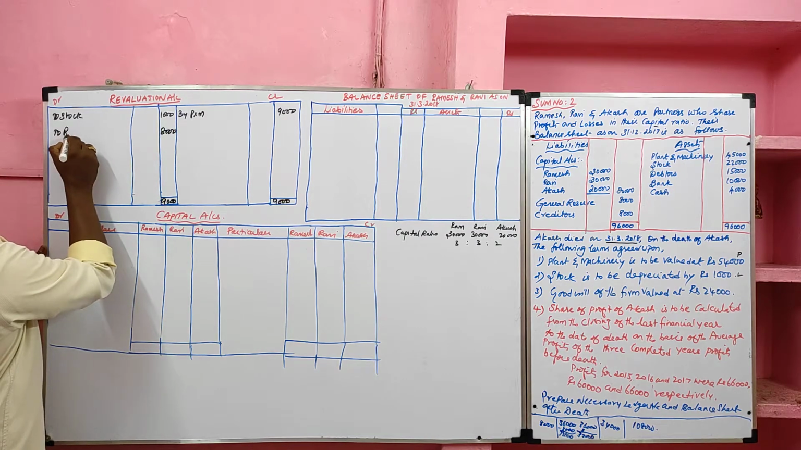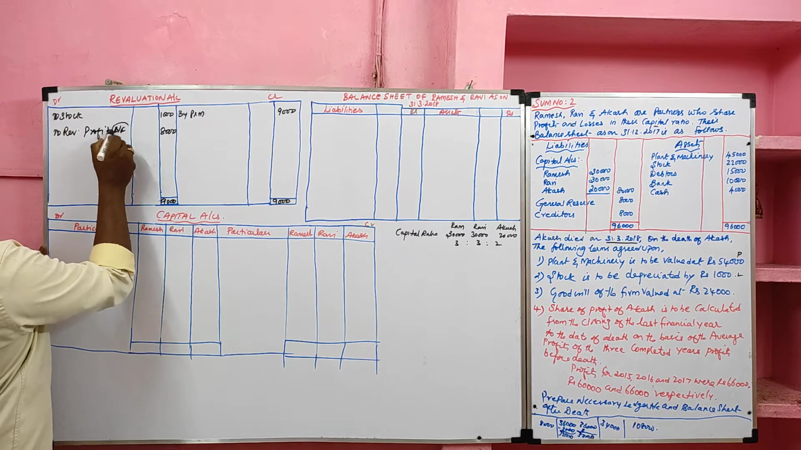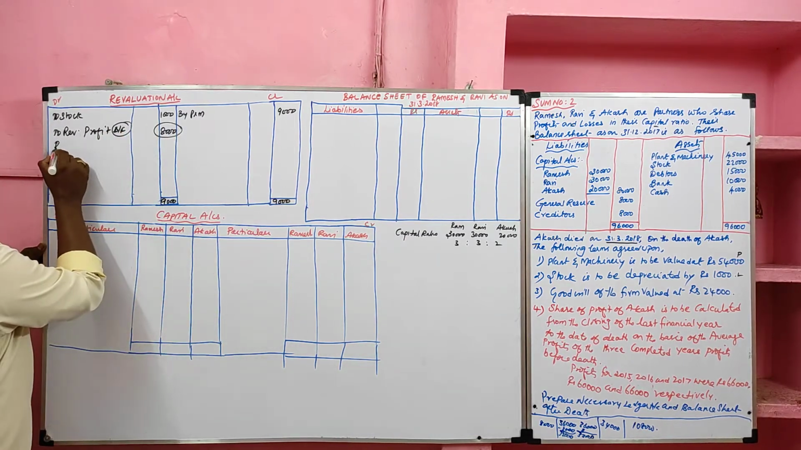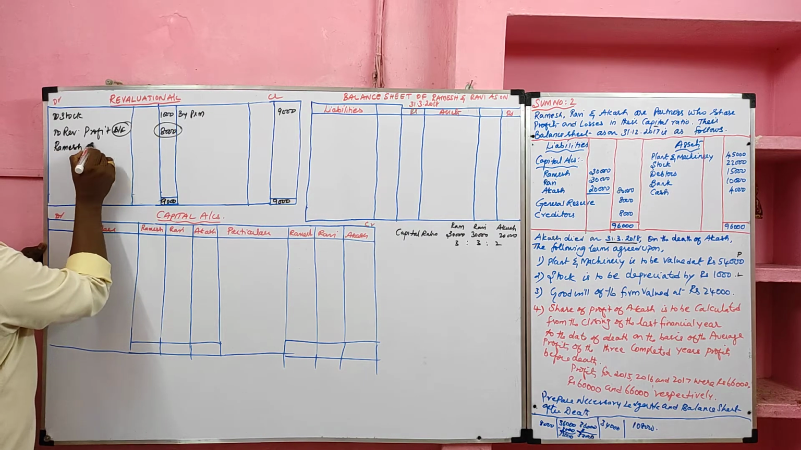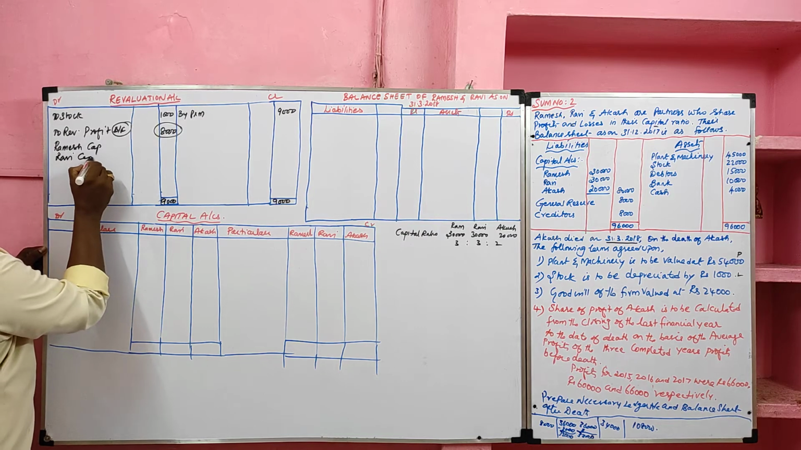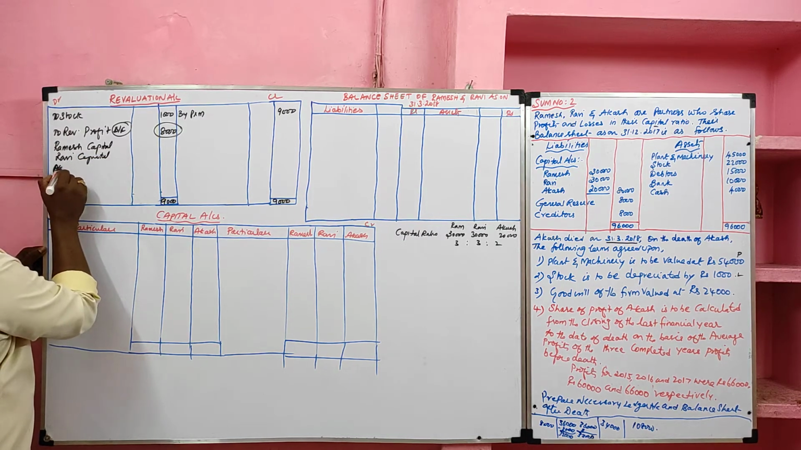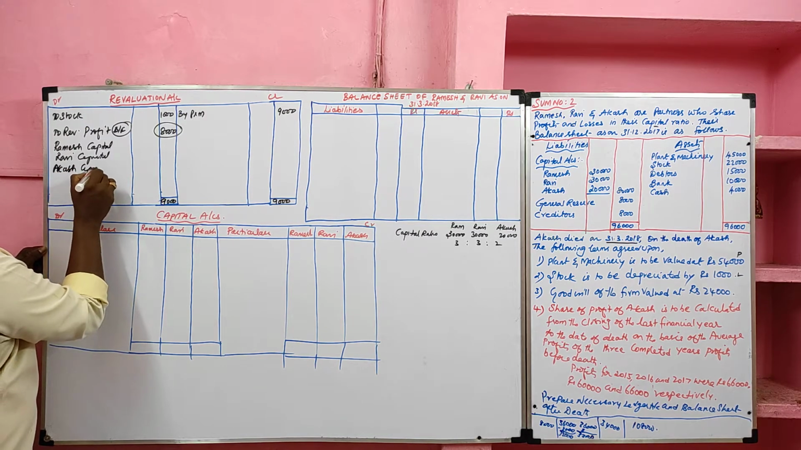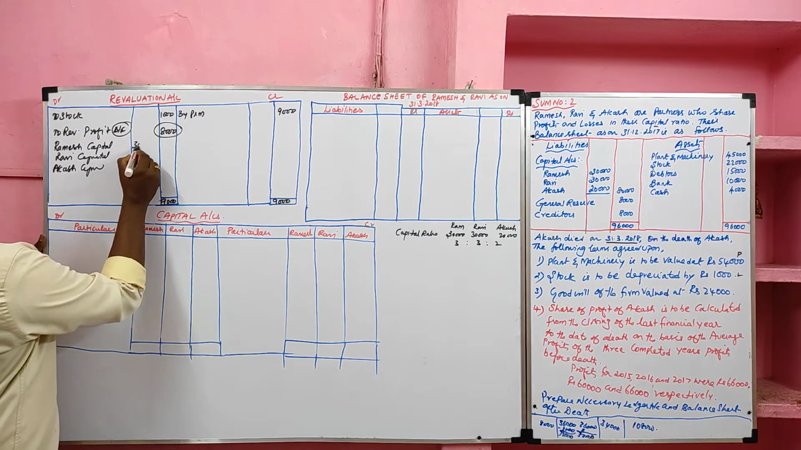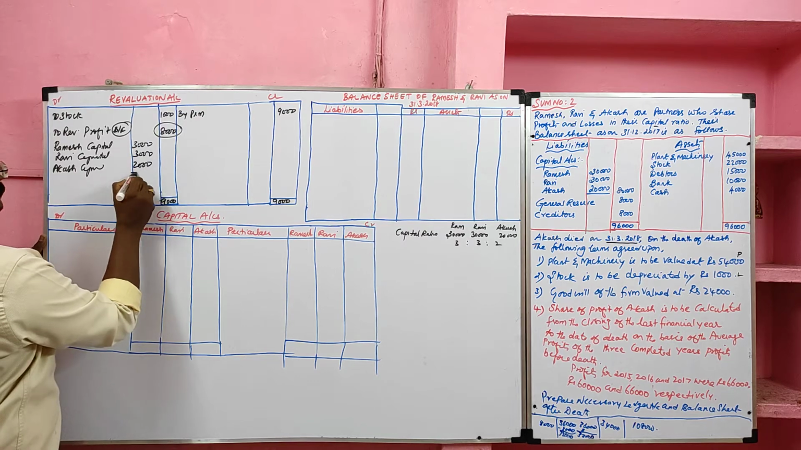To revaluation profit, the balancing figure. This profit is transferred to all the partners: Ramesh capital, Ravi capital, and last one, Akash capital. It should be divided in 3:3:2. So after division, Ramesh will get 3,000, Ravi will get 3,000, Akash will get 2,000.